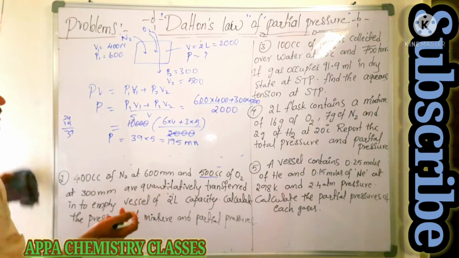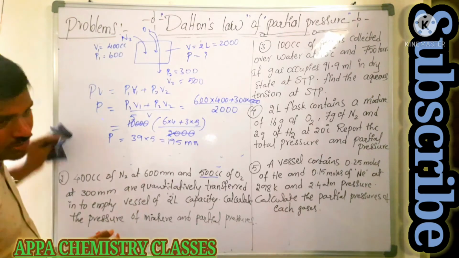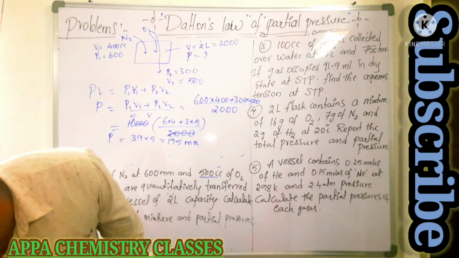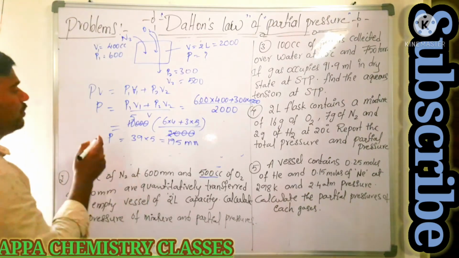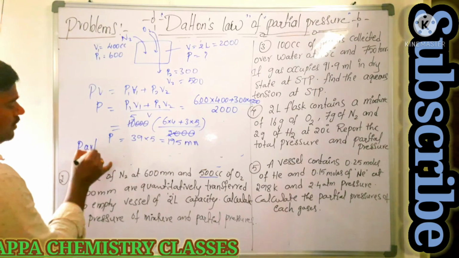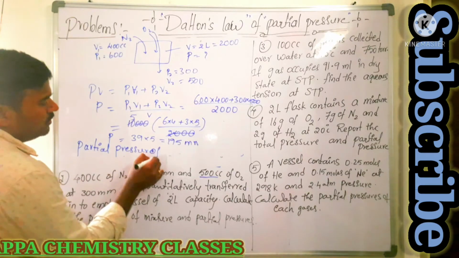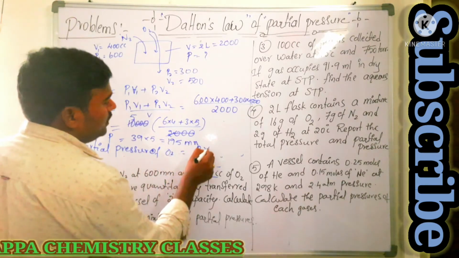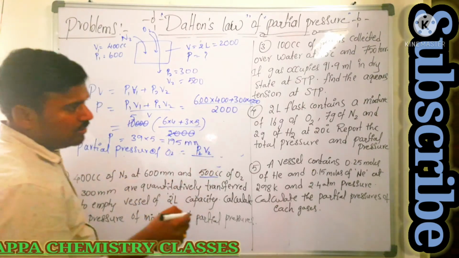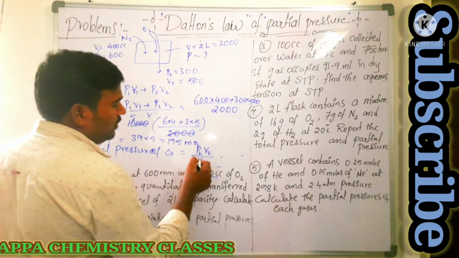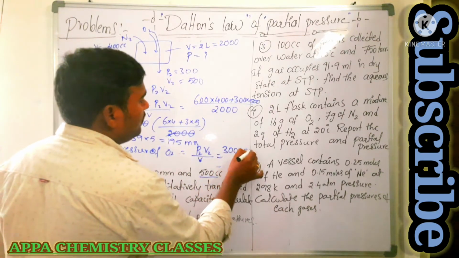Now they are asking to calculate partial pressures also. So how are you going to get the partial pressures here? Partial pressure of oxygen, that is O2, is equal to P2V2 by total volume V. P2V2 is how much? 300 into 500 by 2000.